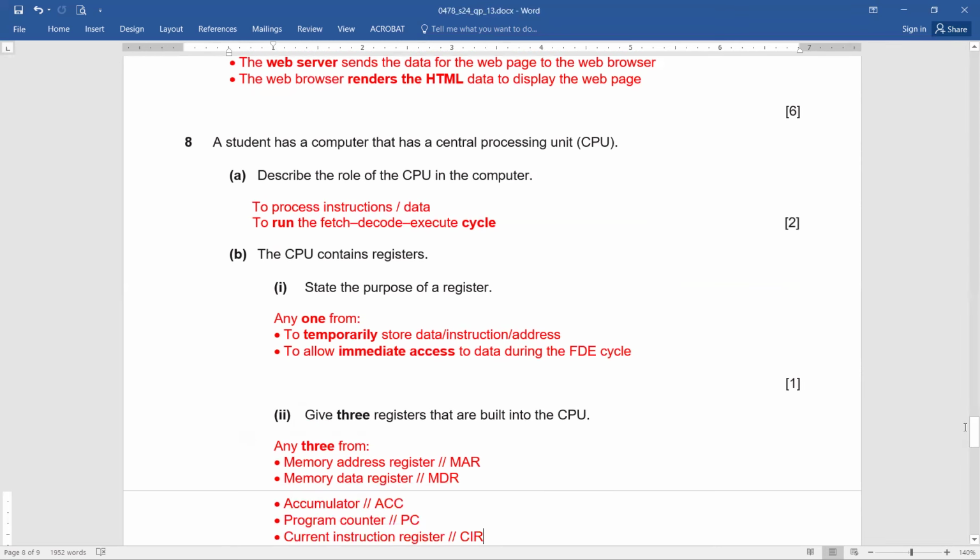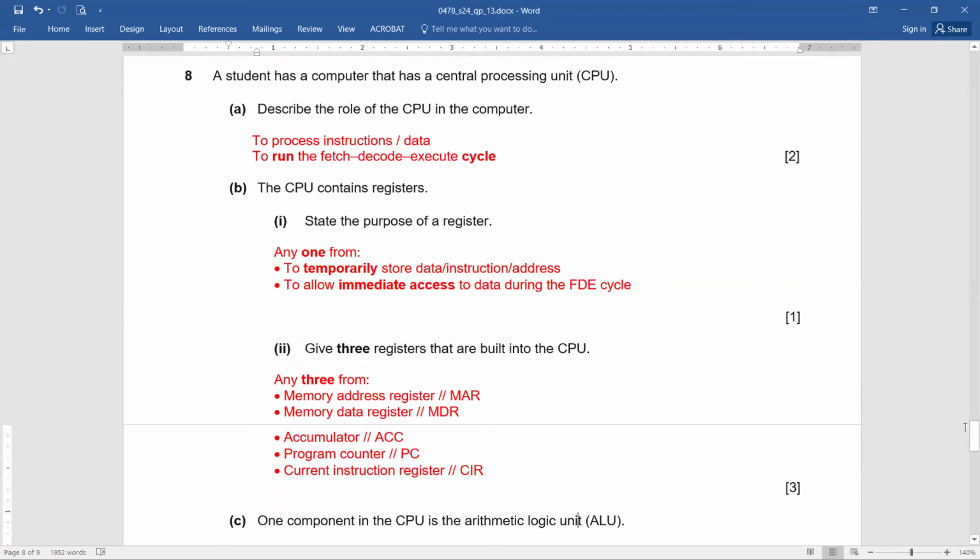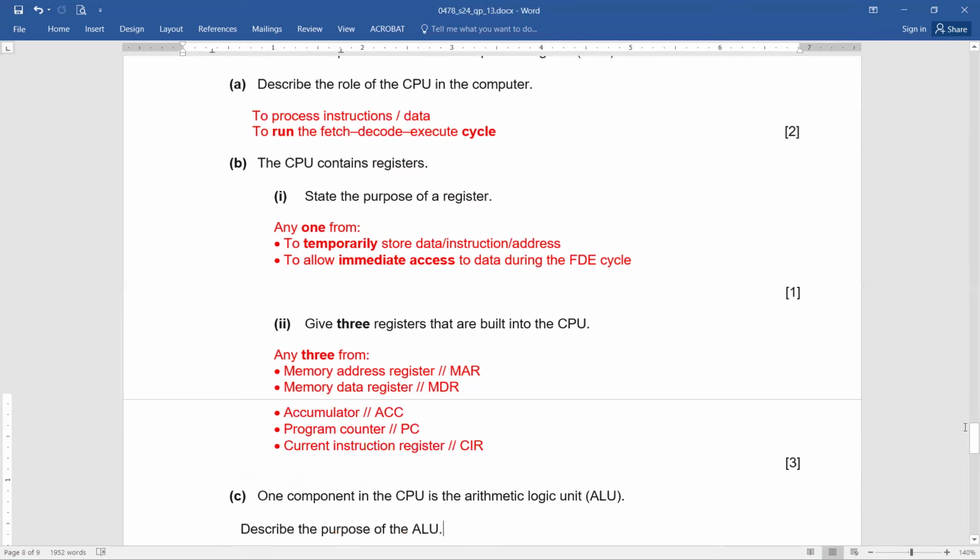Now give 3 registers that are built into the CPU. Now the CPU has MAR or memory address register, MDR or memory data register, accumulator or ACC, program counter, PC, current instruction register, or CIR. So if you have remembered these 5 registers, you know their working, then definitely you will be able to score 3 out of 3. So easy, isn't it? Any questions? Any ambiguity till now?